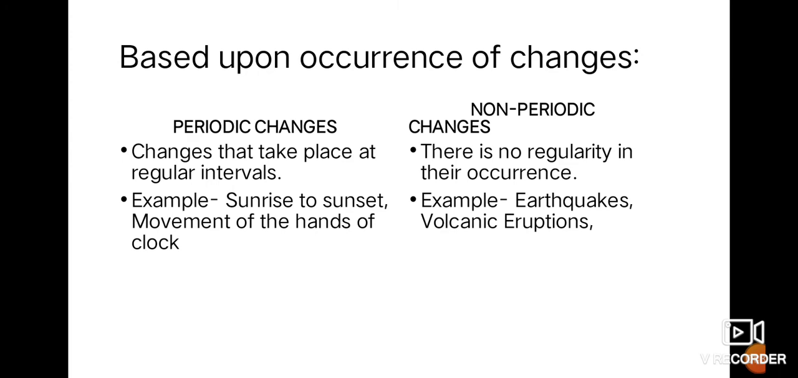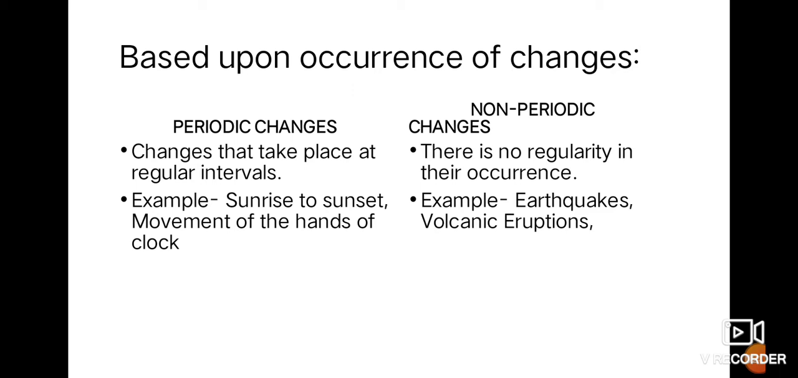As we proceed to the second type of change, that is based upon when the change occurs, occurrence. So two types are there, periodic and non-periodic. Now periodic changes are those that take place at regular intervals of time. There is a fixed time for it and it will occur regularly.